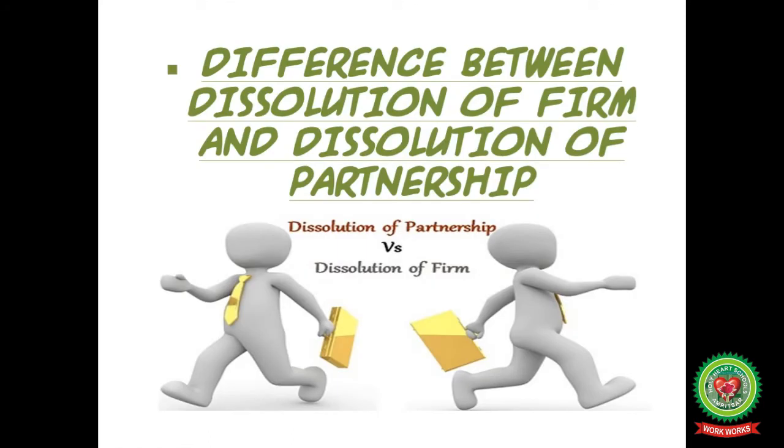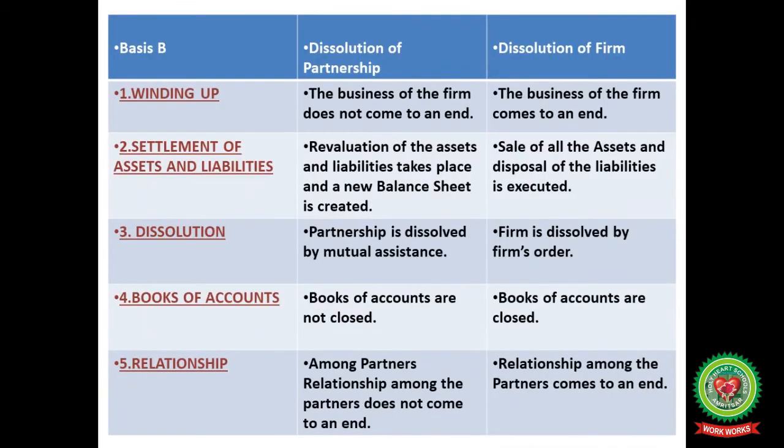Now the next point is the difference between dissolution of firm and dissolution of partnership. Here two different concepts are available. One is dissolution of firm, the second is dissolution of partnership. See students, firm dissolution means simply winding up of the business, no relation between the partners after that, but in case of partnership, only your deed comes to an end.